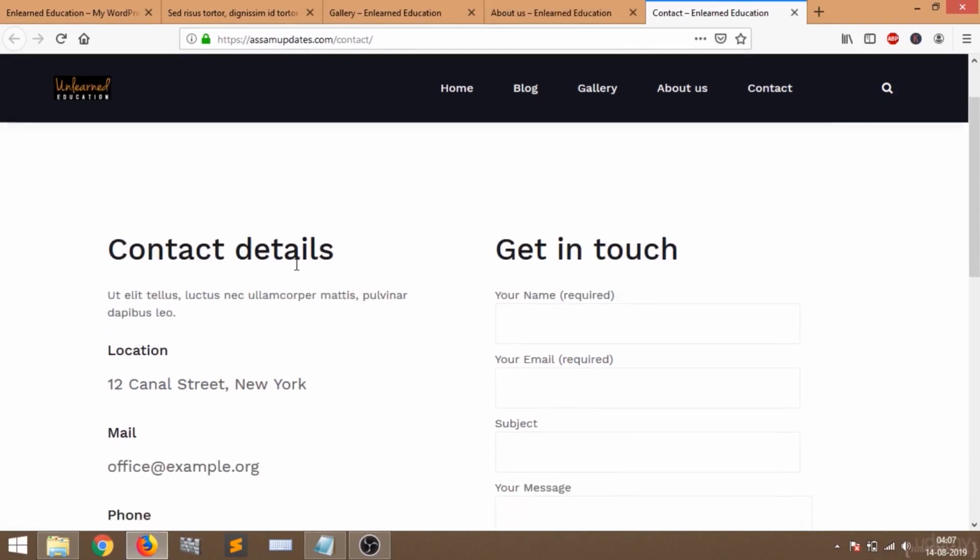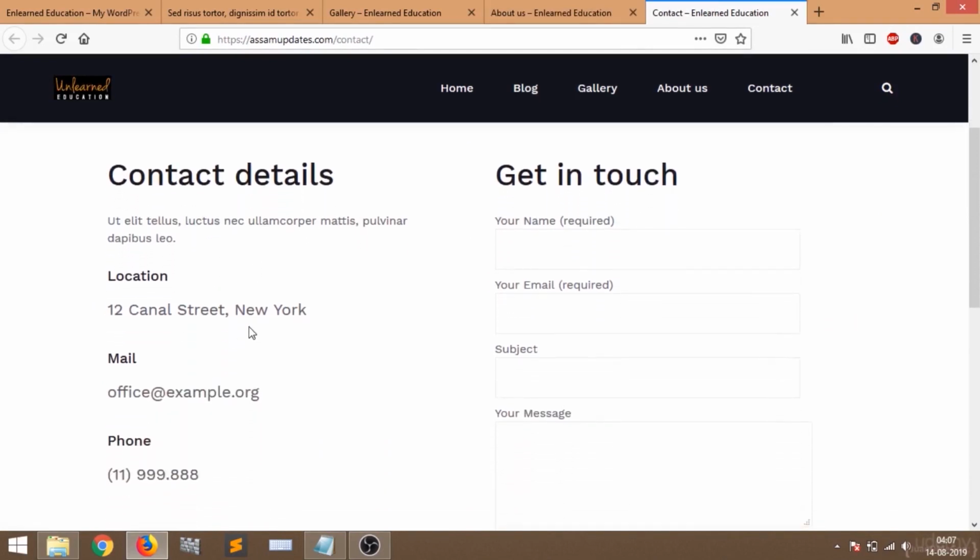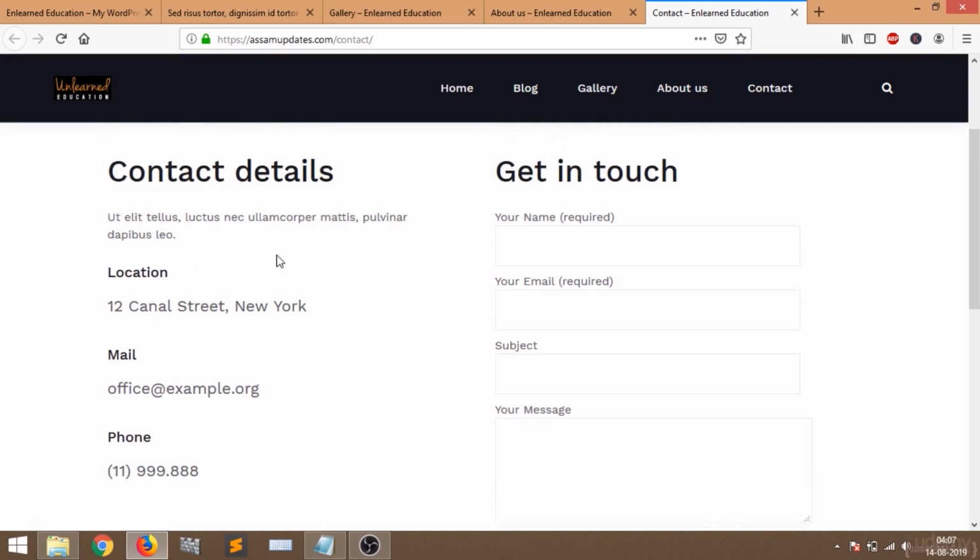Then we have our contact page. Our contact details will be shown here: our mail ID, the phone number, location. You can add anything you want here.